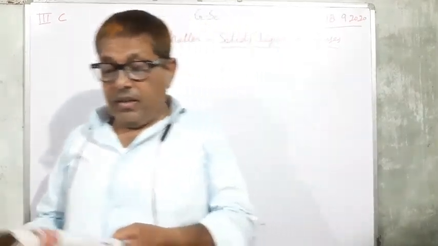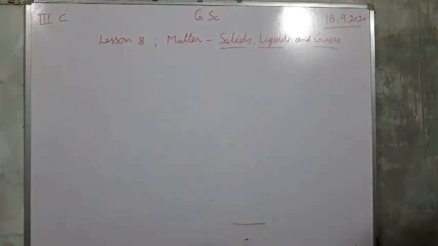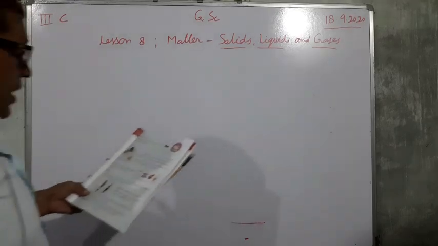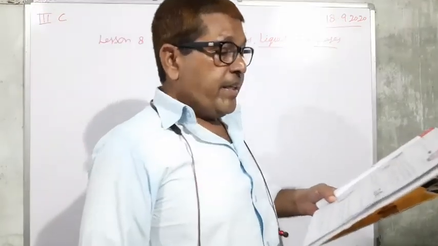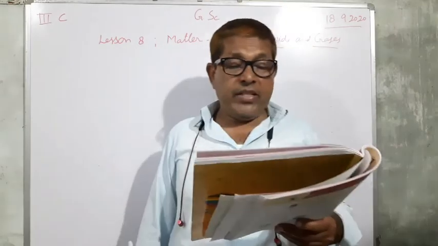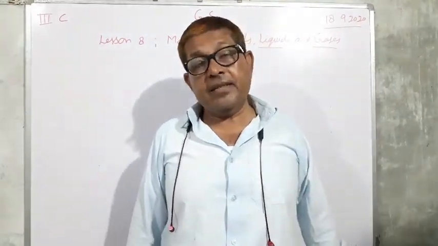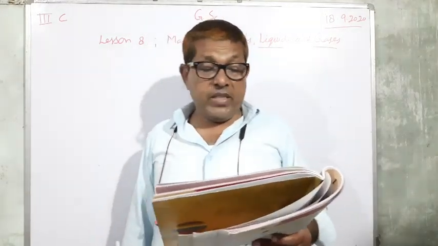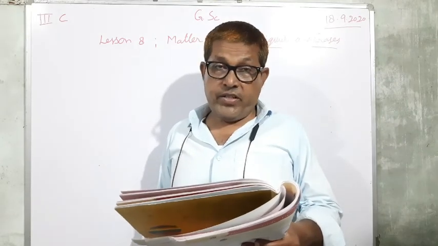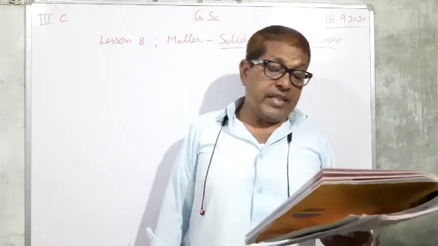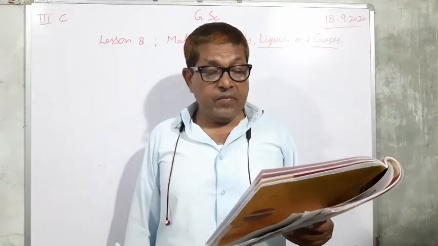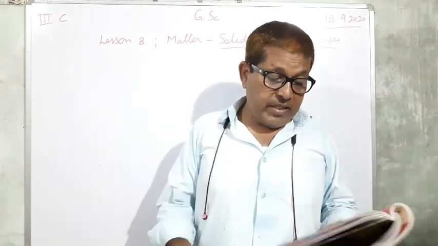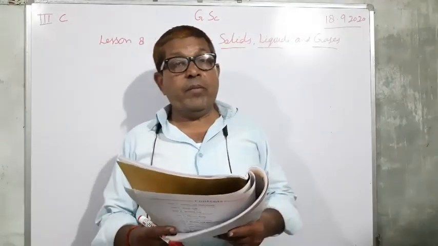Now next one, gases. Gases have no definite shape of their own. They take the shape of the container in which they are kept. Gases have neither shape nor volume constant. Gases can expand to occupy the space. Water vapor, oxygen, carbon dioxide are some examples of gases. So you are familiar with the gases.